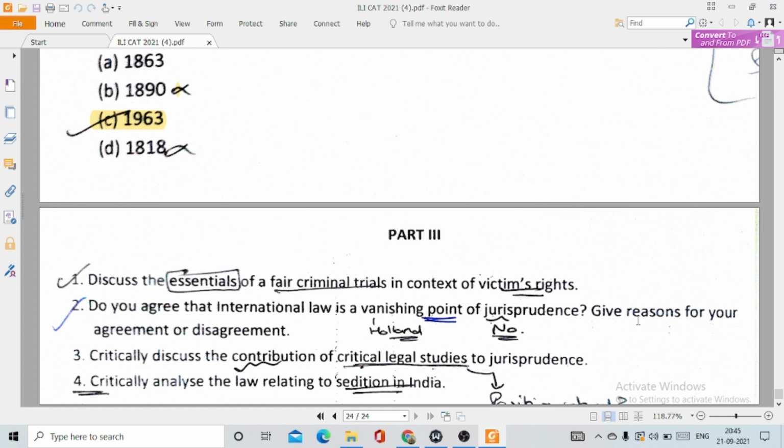Then question number 3, critically discuss the contribution of critical legal studies to jurisprudence. 4, critically analyze the law relating to sedition. This is Section 124A of IPC.